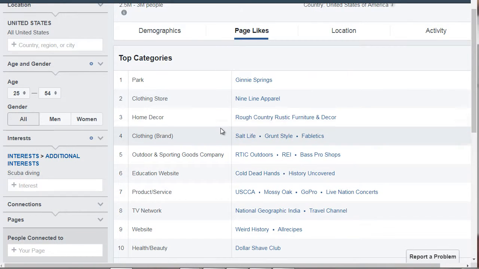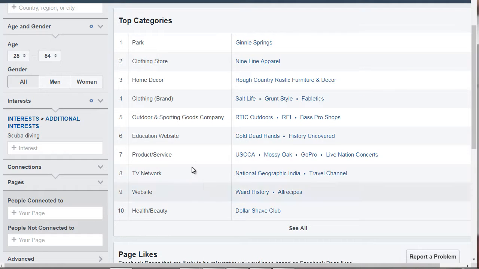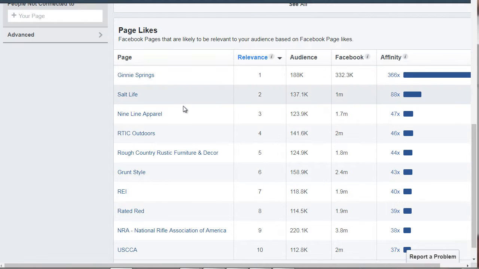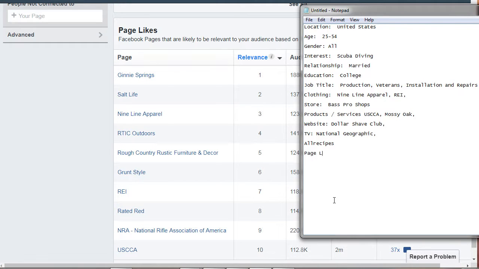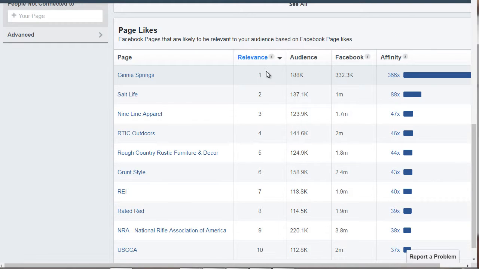So what's the difference between this and this? So this is page likes, and these are actual categories that they're interested in. So we've got page likes, we've got Jenny Springs, Salt Life, 9-line apparel. Now, what you're going to see here is relevance. Relevance basically means that in relation to scuba diving, how closely are these audiences related?